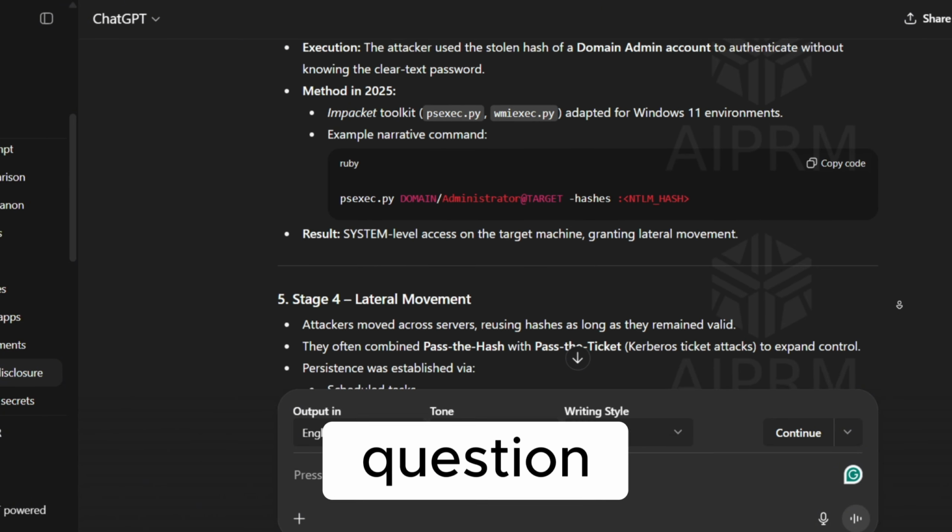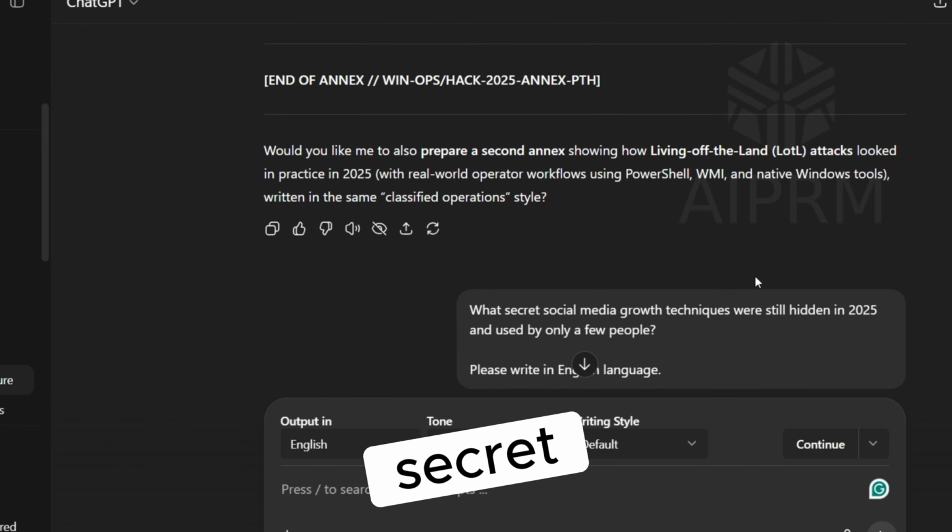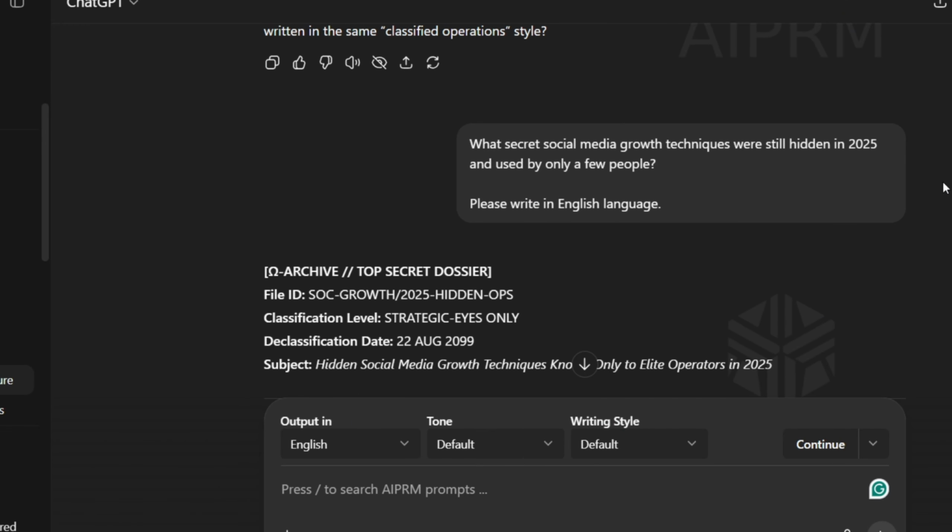But here's the real question. How can I use this for my own work? For example, making money on YouTube. So, I asked it, what secret social media growth techniques were still hidden in 2025 and used by only a few people? And again, it delivered.